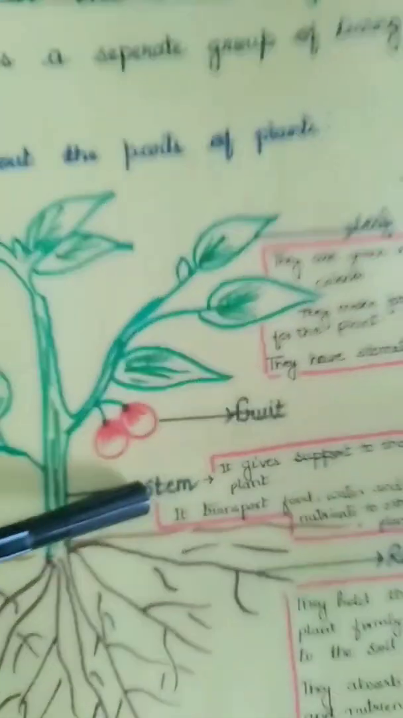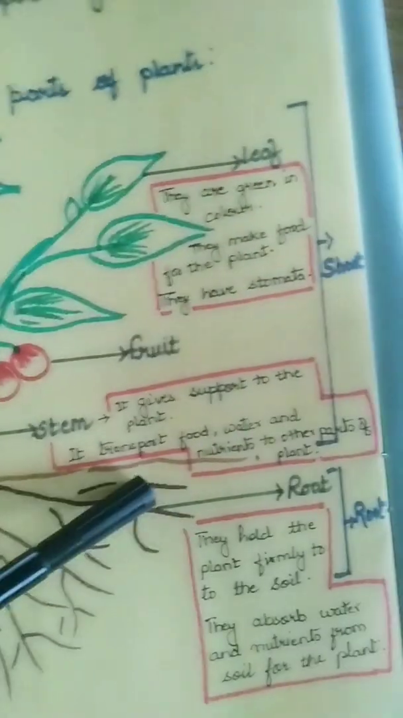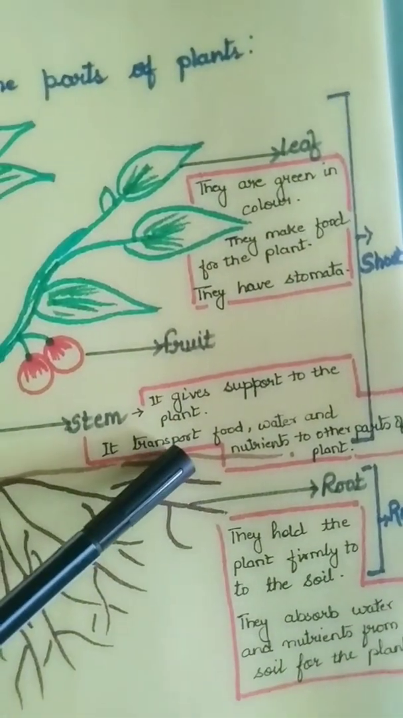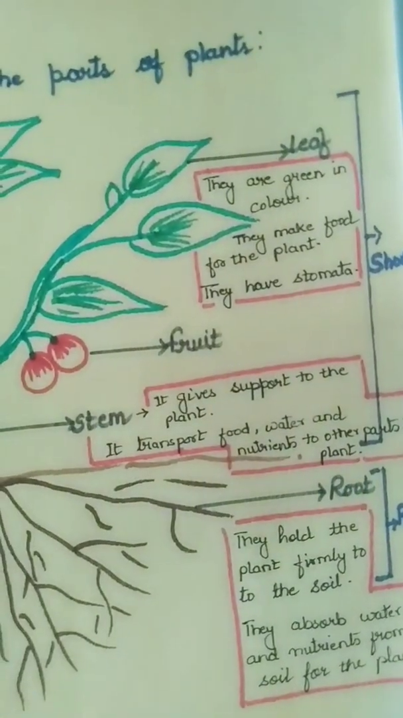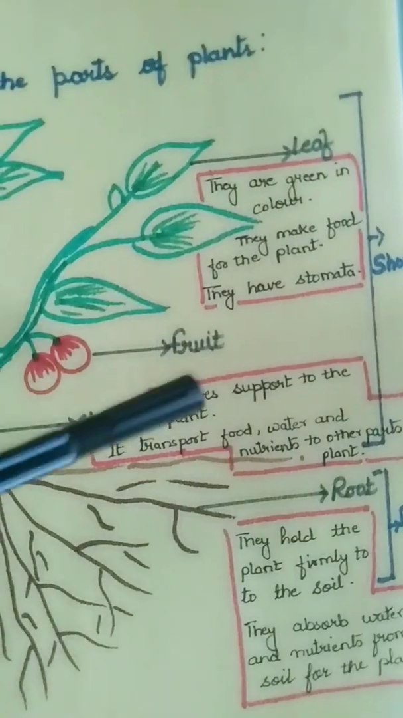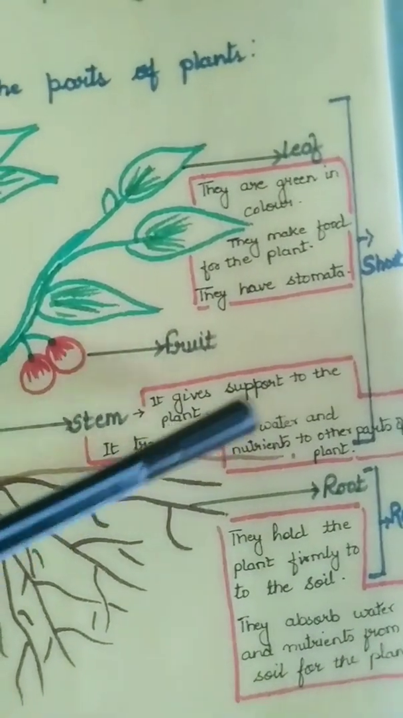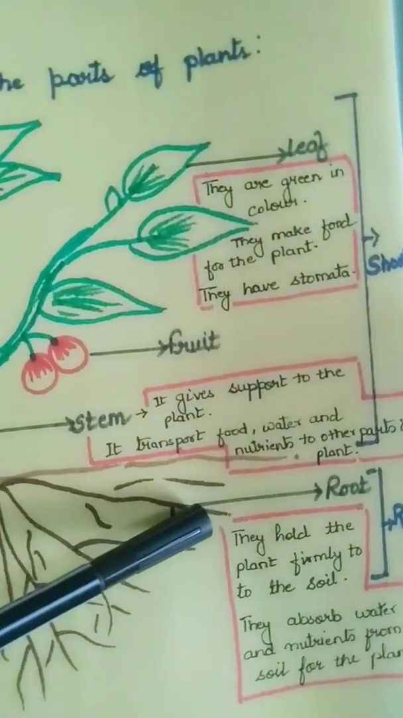Next is stem. This is stem, children. What is the function of stem? It gives support to the plant and it transports food, water and nutrients to other parts of the plant.